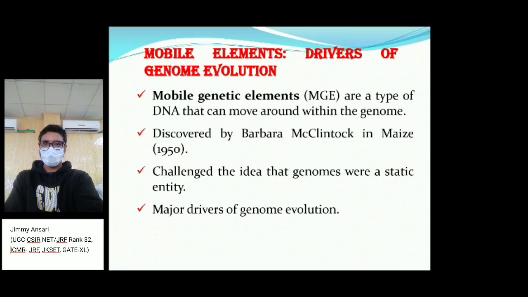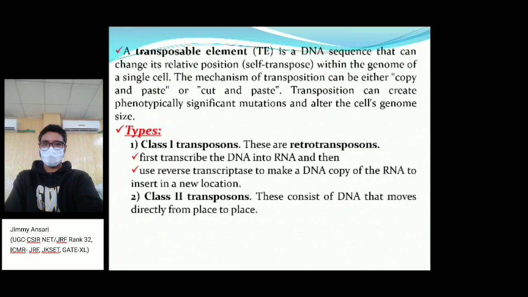She challenged the idea that genomes were static entities. A major driver of genome evolution has happened through them. This mobile genetic element we can also call a transposable element, or mobile cassette.